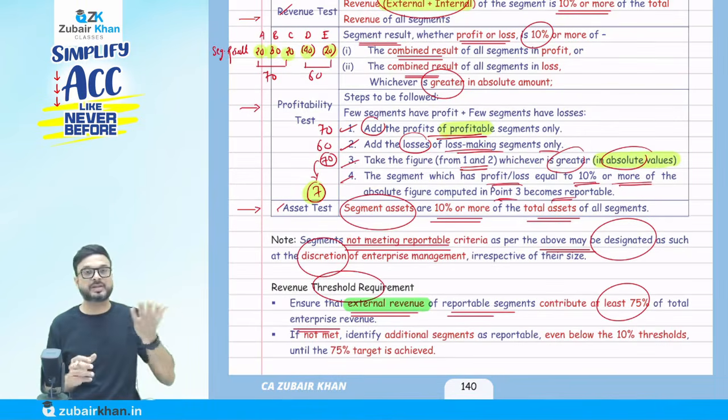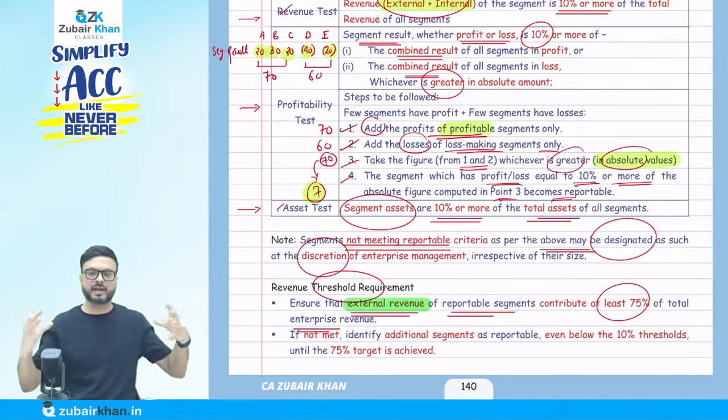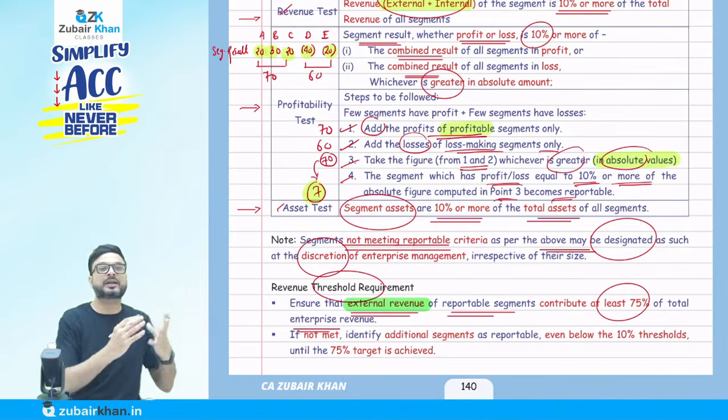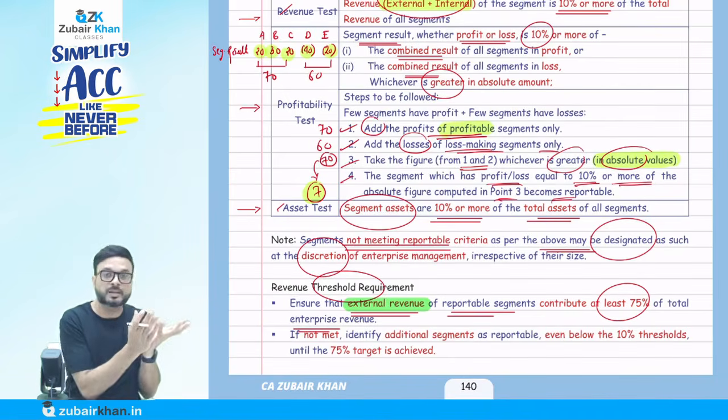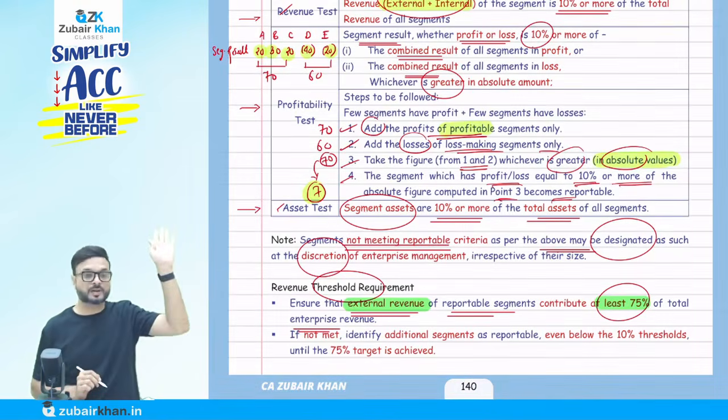Out of 10, suppose 7 are the reportable segments. Out of 100 segments, some are reportable. So we have to take the total of the external sales of all the reportable segments. They should be at least 75% of the total organization revenue.